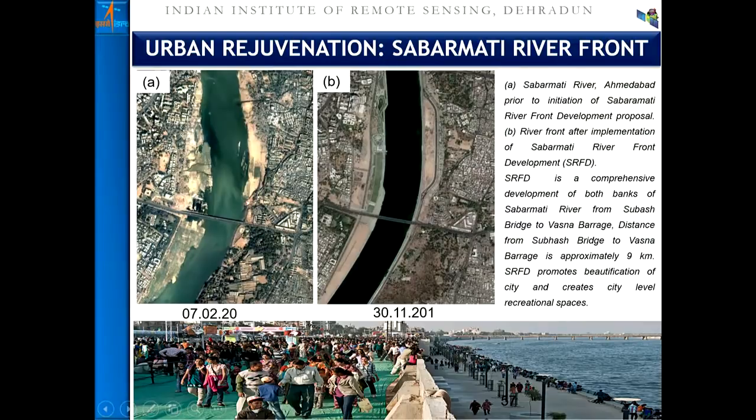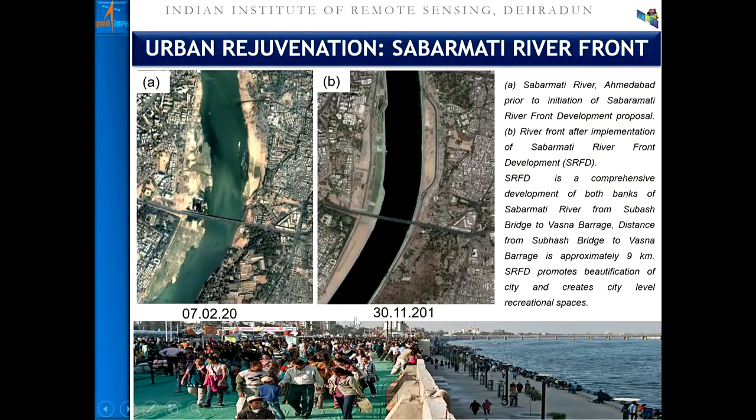Like in the case of satellite data, we had the plan in Gujarat. It's a model for the rest of India and the world. Like the Sabarmati riverfront, there was a haphazard development, and the river contained all the pollution in the vicinity. Hardly anyone would like to visit. But following the intervention of the government, we have the Sabarmati Riverfront Development Authority, where on either side of the river there has been training, and the river water has been put.